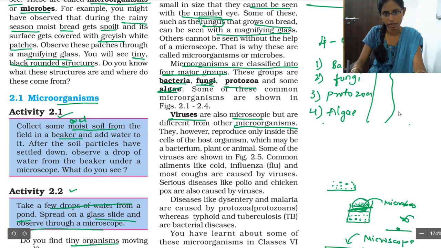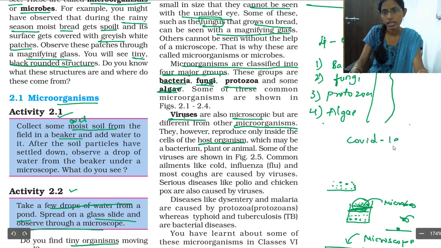Why are they different? Because viruses require a host organism. That means they require one living organism to multiply. They require a living organism for their life. Got it? Presently we are having COVID, right?